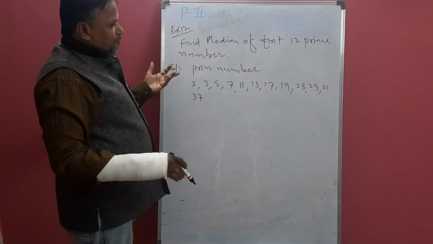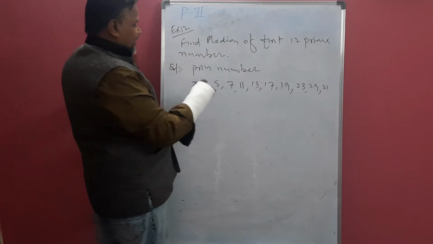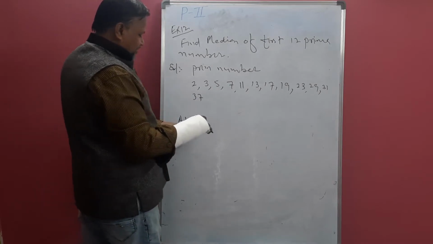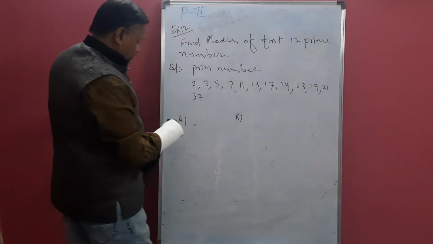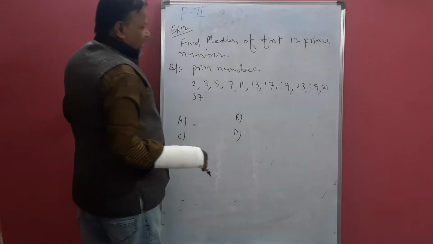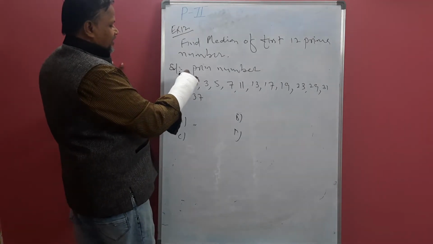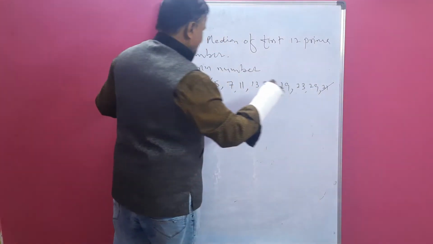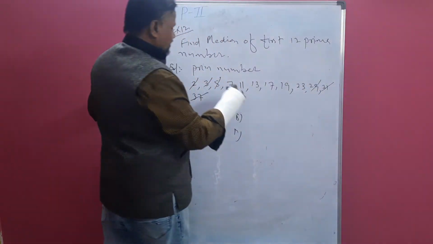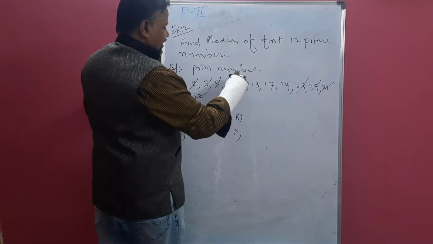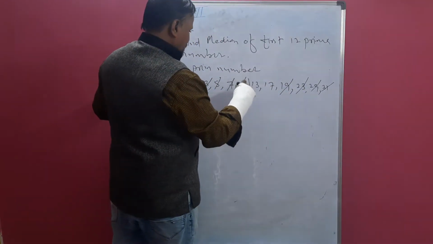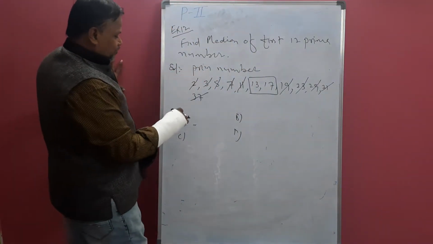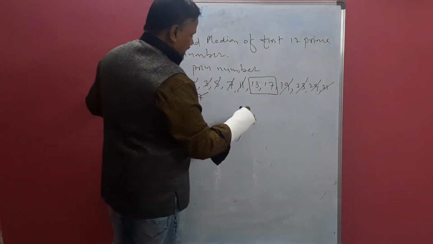So whenever prime numbers are there, we first write the prime numbers, and the simple way is to cancel them. You will get the options, maybe some numbers, option A, B, C, D. Now cancel: 2 with 37, 3 with 31, 5 with 29, 7 with 23, 11 with 19. So again, 12 is even, so we will get two middle numbers. Maybe your options will be like this.